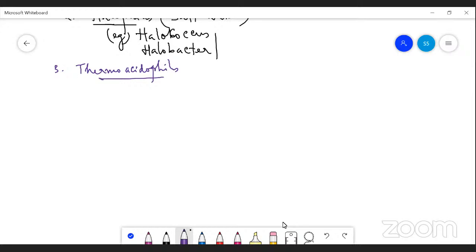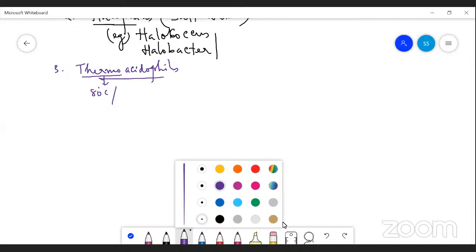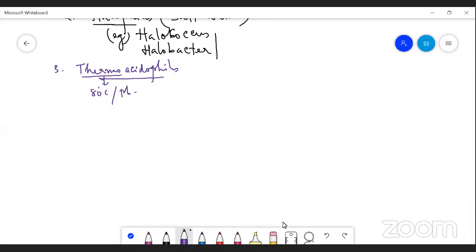This type of bacteria is capable of tolerating extreme temperatures, 80 degrees Celsius. In addition to that, a very low pH. The pH is 2. This type of bacteria can tolerate higher temperatures of 80 degrees Celsius at a very low pH. They can also tolerate extreme acid. They can survive with the extreme acid.